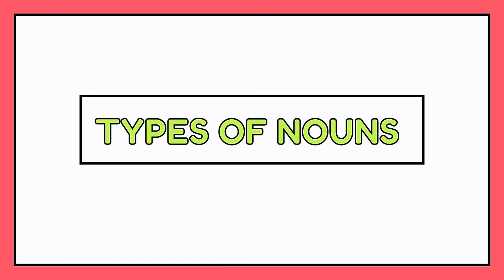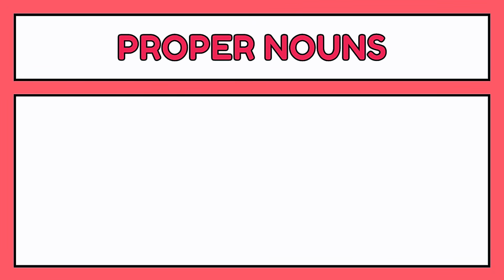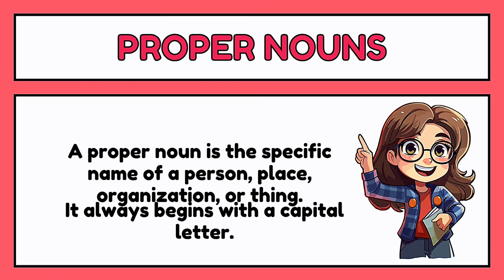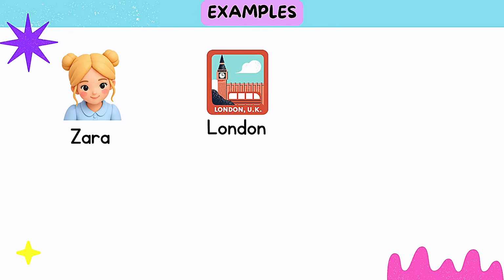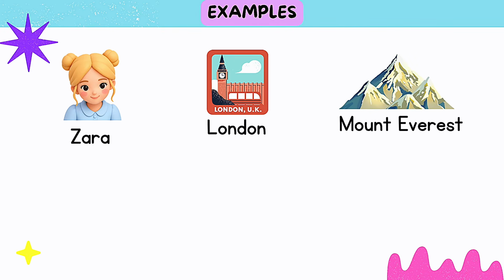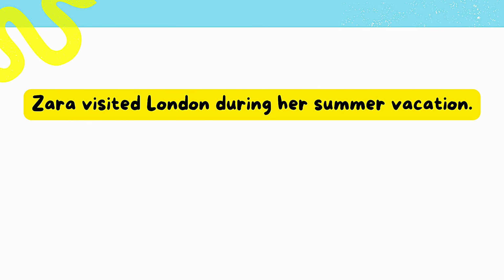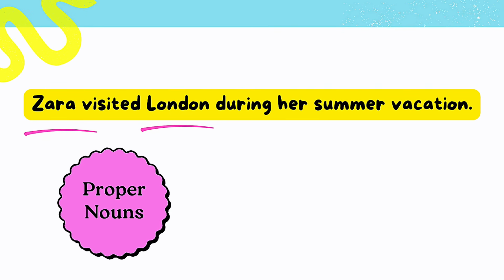Types of noun. 1. Proper noun. A proper noun is the specific name of a person, place, organization, or thing. It always begins with a capital letter. Examples: Zara, London, Mount Everest, Monday, English, Google. Zara visited London during her summer vacation. In this sentence, Zara and London are proper nouns.